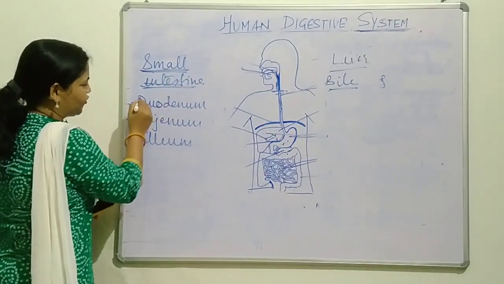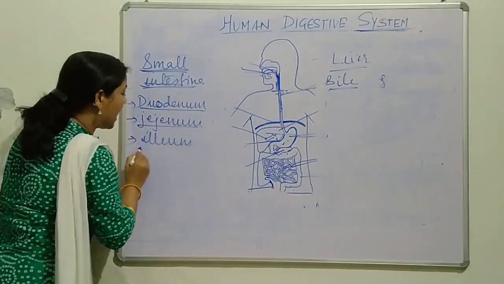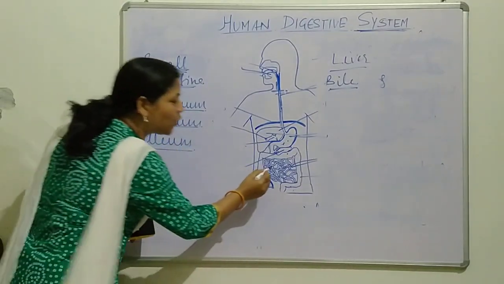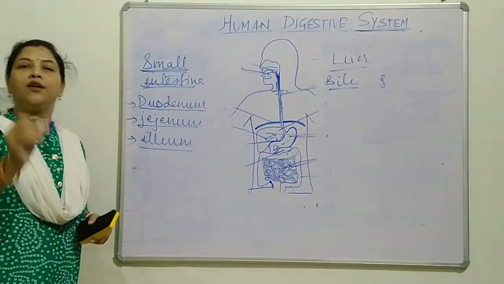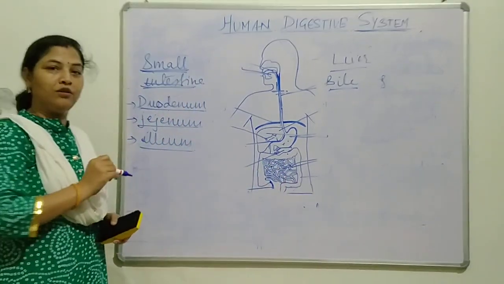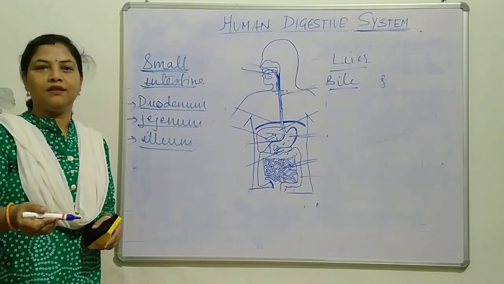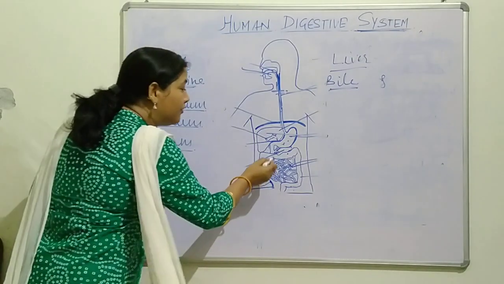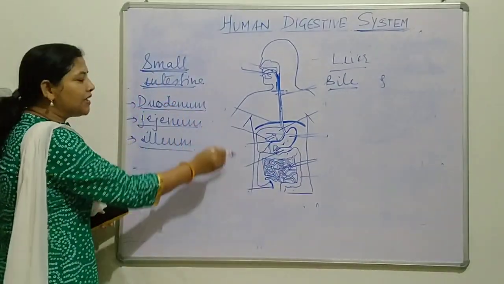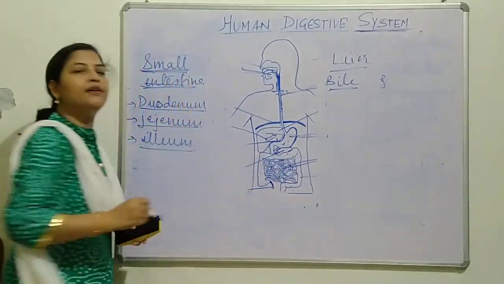The small intestine has 3 parts: duodenum, jejunum and ileum. You know, it is a coiled structure. See properly, it is a coiled structure around 7.5 meters long. It may be more than 7.5 meters. That much long this is. And food completely gets digested in this small, thin, coiled structure.